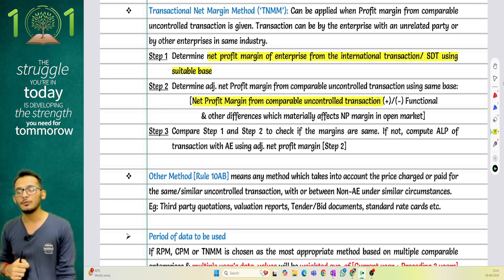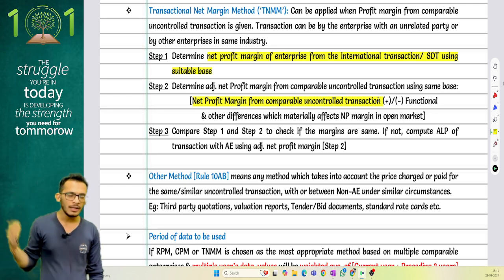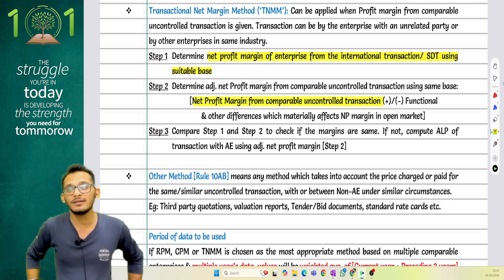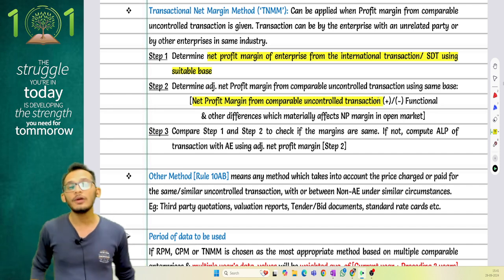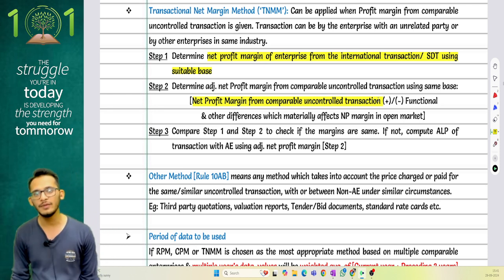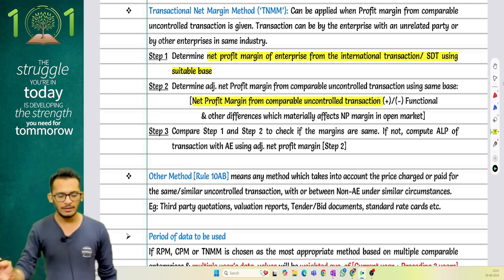For example, if I am supposed to give out a loan, if I check what is the SBI rate being charged, that is another method, which means I'm looking at third party comparables in the sense not of CUP method, but to come and see what normal people would have done in the similar transaction. That is what other method looks like.